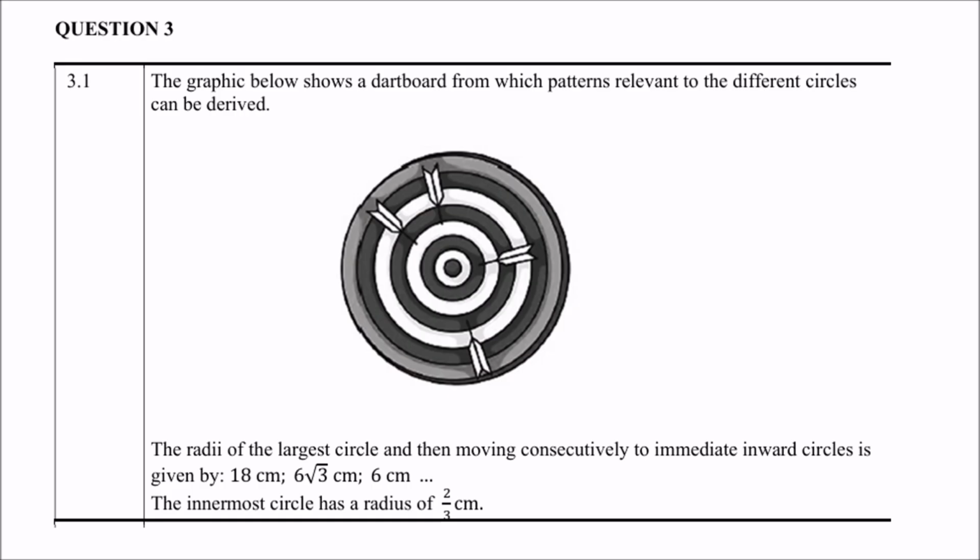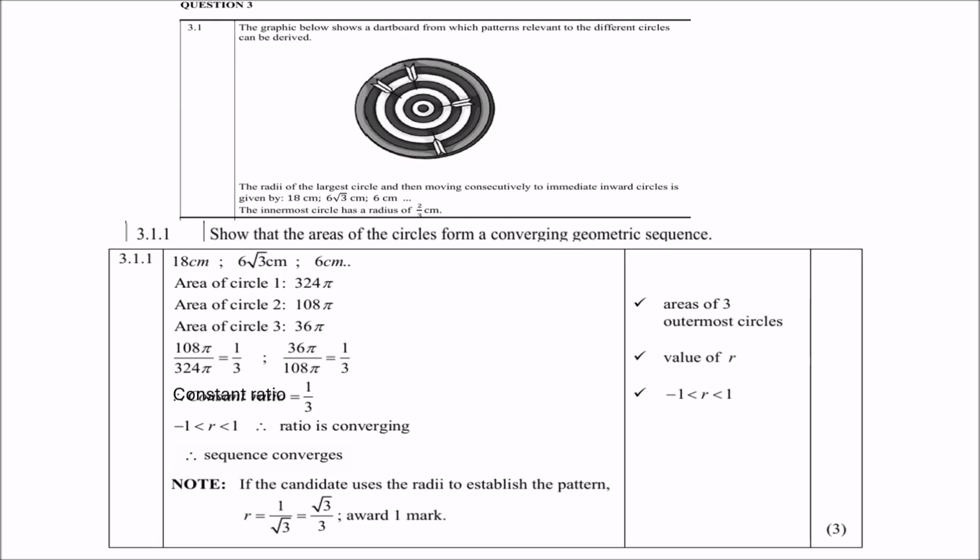3.1.1, show that the areas of the circles form a converging geometric series. Now remember, the first radius, or the largest one, was given as 18 centimeters. The second circle was 6 times the square root of 3 centimeters, and the third one was 6 centimeters. So if you work out the area of each of those circles using the formula pi r squared, you'll get area of circle 1 is 324 pi. Circle 2 will be 108 pi, and circle 3 will be 36 pi. Remember, we use the area formula pi r squared.